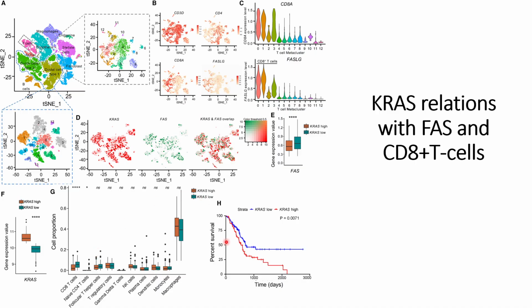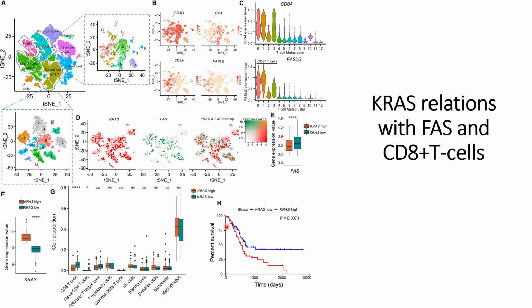So next, they check the survival rates of these two different kinds of populations from the Cancer Genome Atlas data, and they have found out that KRAS low populations have a higher survival percentage compared to the KRAS high populations.